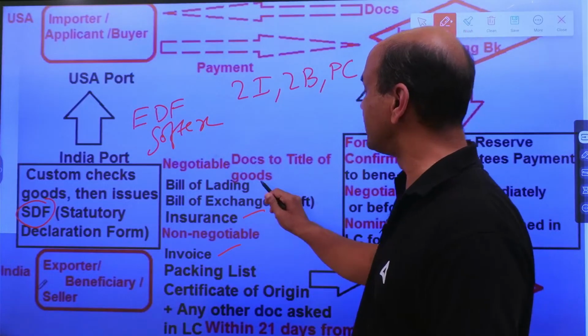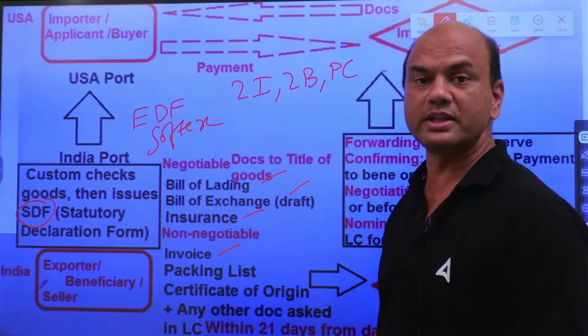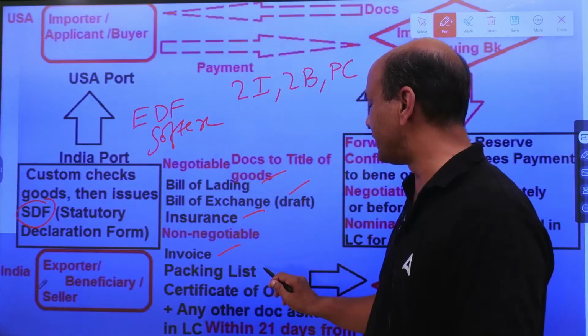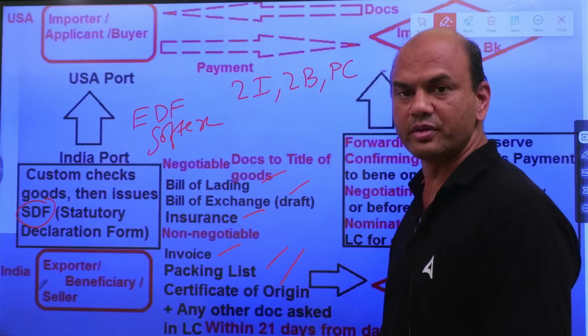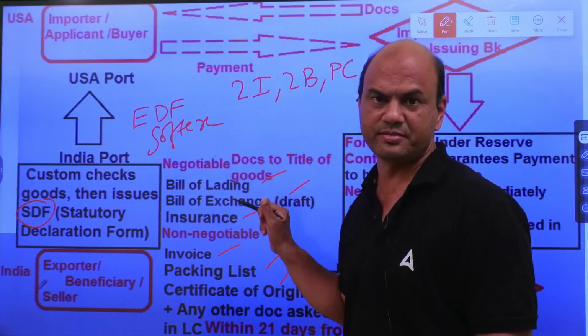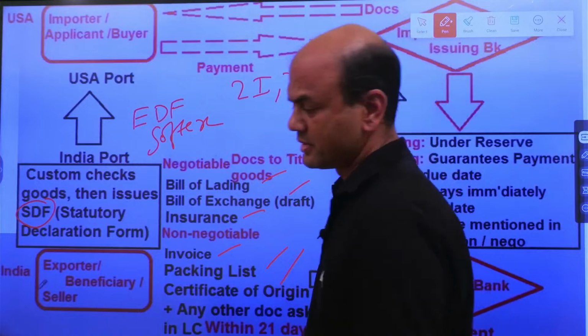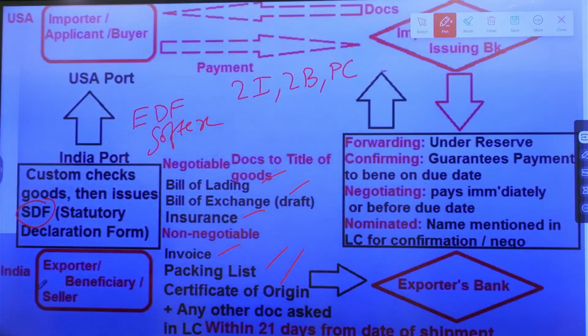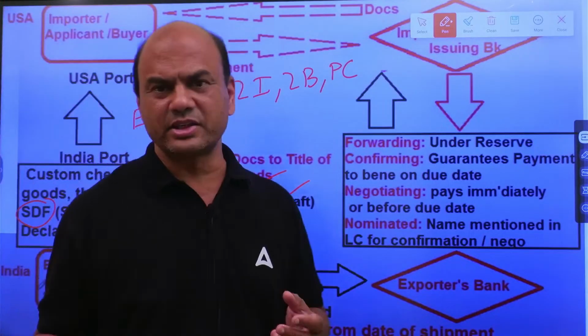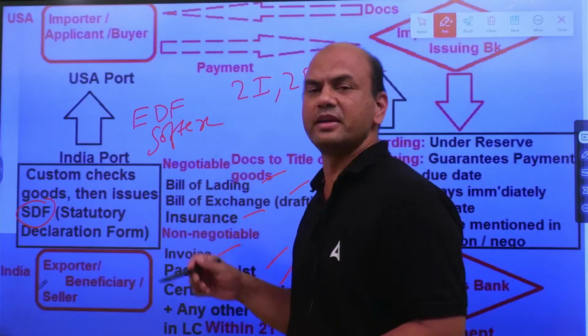2B: bill of lading, bill of exchange, or it's called a draft. PC: packing list and certificate of origin. Okay. Now this bill of lading may change. Suppose you are sending the goods via ship, then it will be a bill of lading. But if you are sending the goods via air, then it will not be bill of lading; it will be airway bill. Okay, airway bill means via air ticket, so that will be under air. Now it can be anything. If you are sending via truck, then it will be truck receipt, anything.